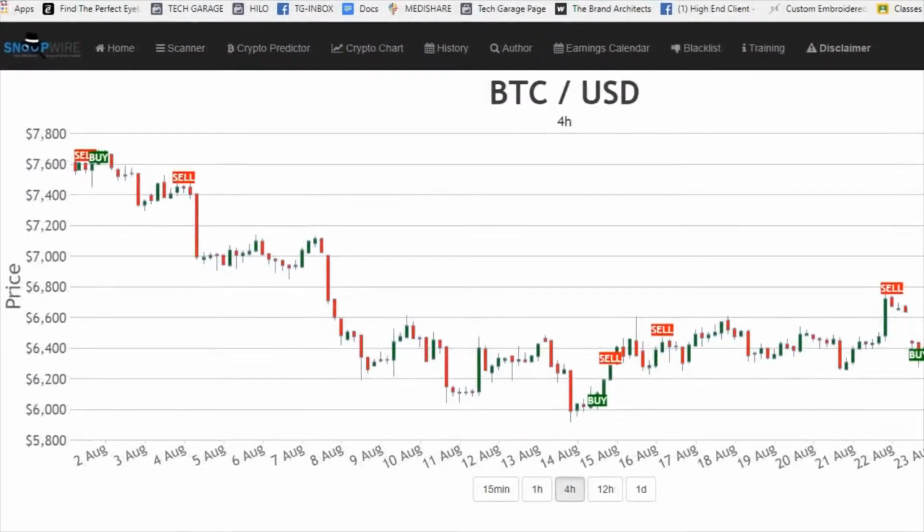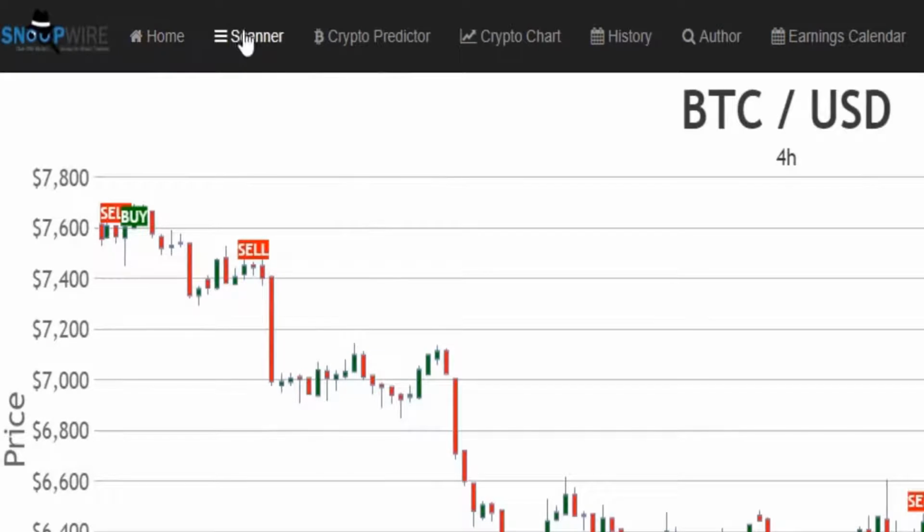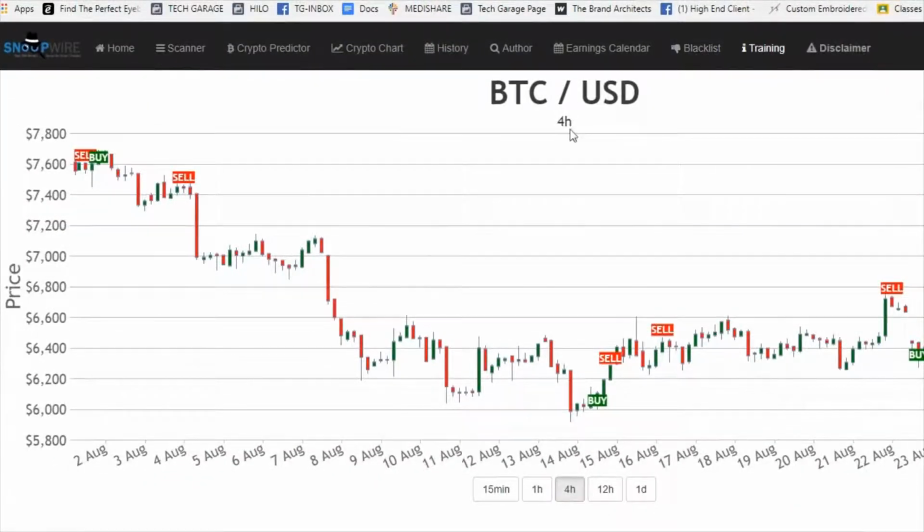There are many other features in the SnoopWire scanner suite. We've got home, which is our dashboard, our scanner, our crypto predictor, our crypto chart. We've got a history dashboard where we can look at all of the mentions across time from our scanner. We've got some options for authors, an earnings calendar, a blacklist, and of course there's training.